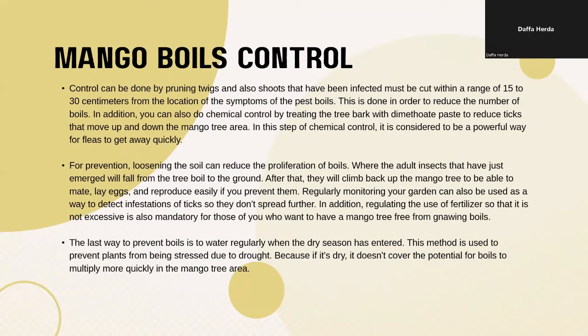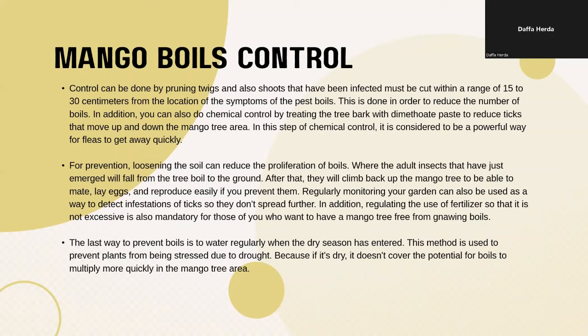For prevention, loosening the soil can reduce the proliferation of boils, where the adult insects that have just emerged will fall from the tree to the ground. After that, they will climb back up the mango tree to mate, lay eggs, and reproduce easily if you do not prevent them regularly.